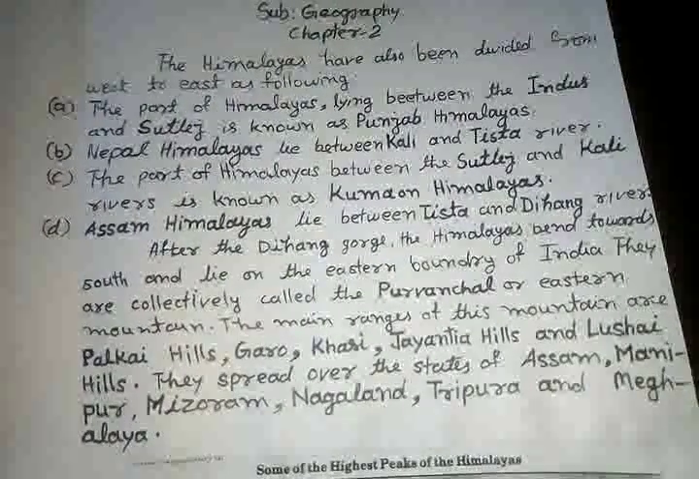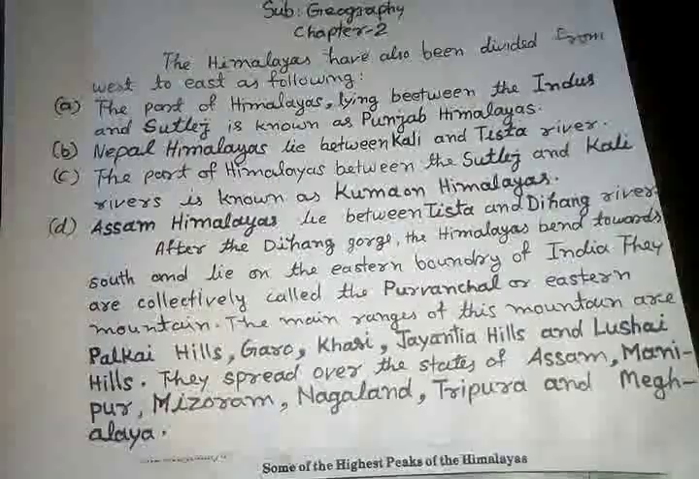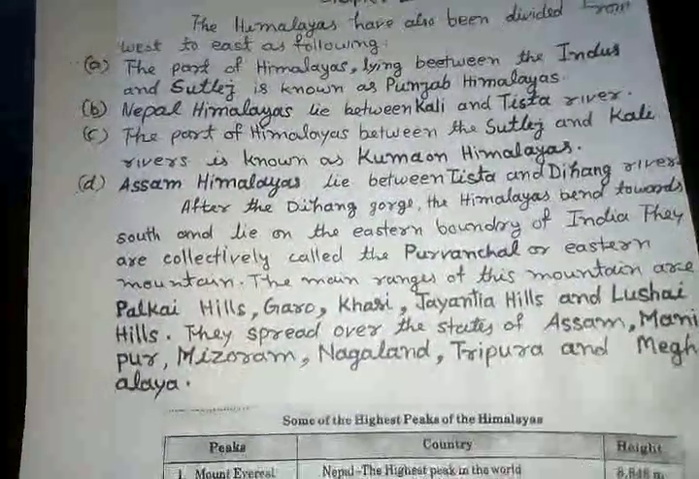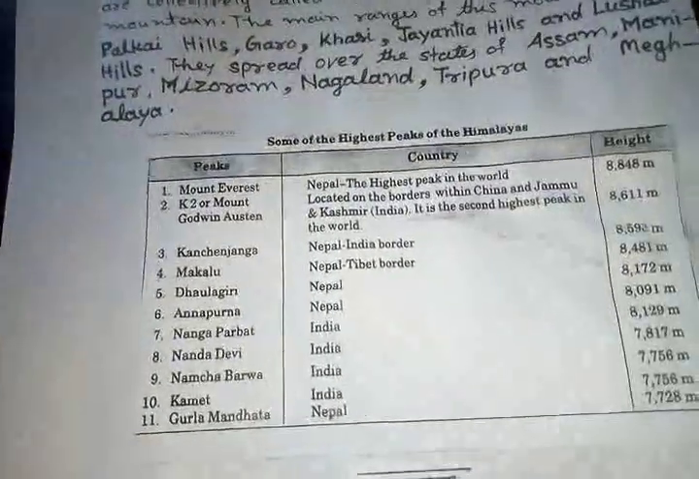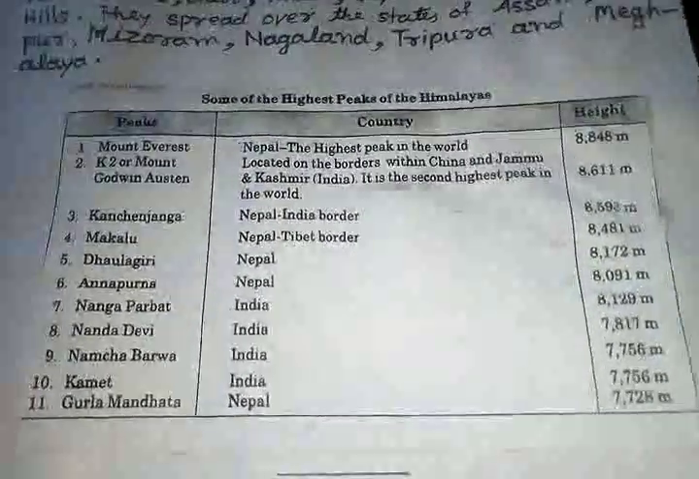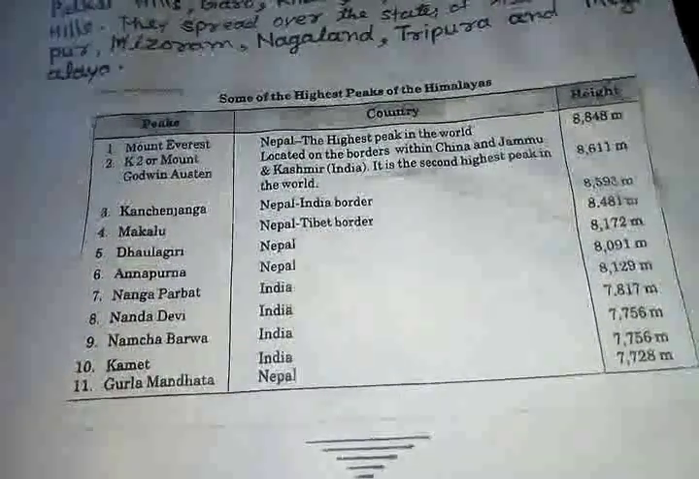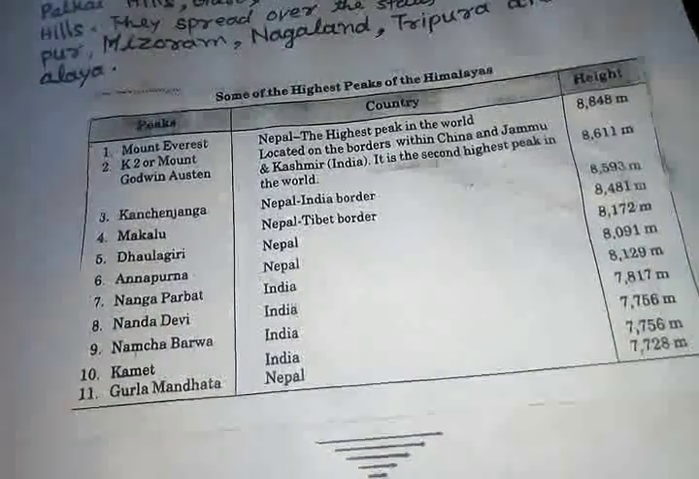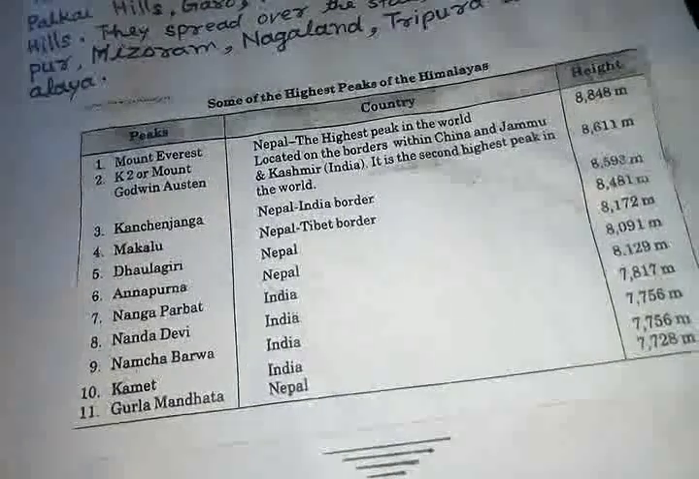Now, I want to tell you about some of the highest peaks of the Himalayas according to their height. You know that Mount Everest is the highest peak in the world. It is situated in Nepal. Its height is 8,848 meters.